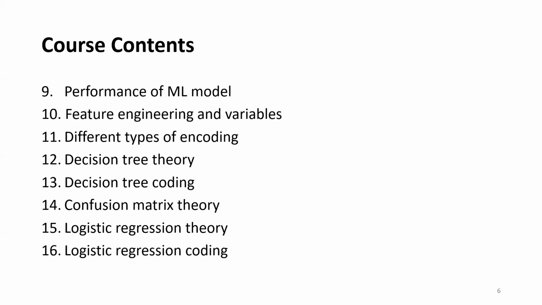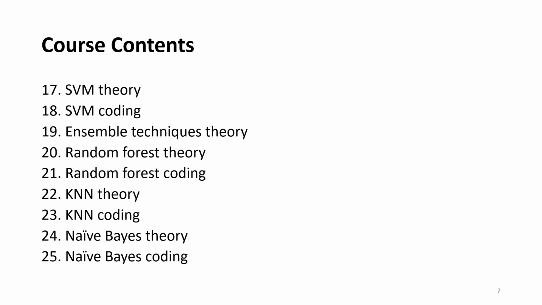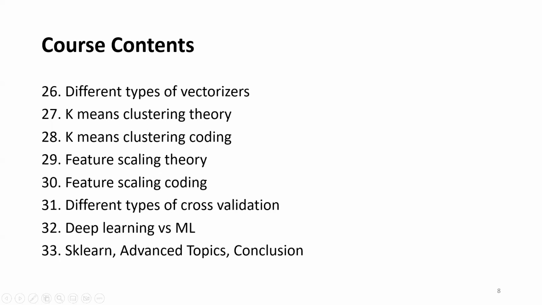Anyway, one by one, we'll learn some other methods and algorithms, such as decision tree, logistic regression, SVM, random forest, KNN, naive Bayes, vectorizers, k-means clustering, feature scaling, and so on. At the end, you should be able to implement different ML algorithms on your dataset and take decision on which algorithm is best for your dataset.